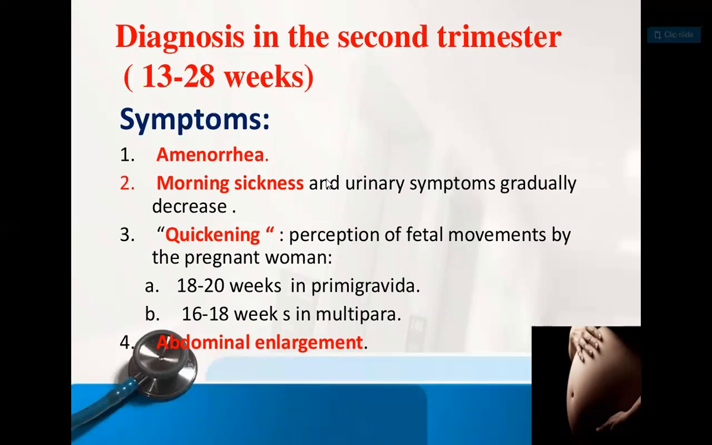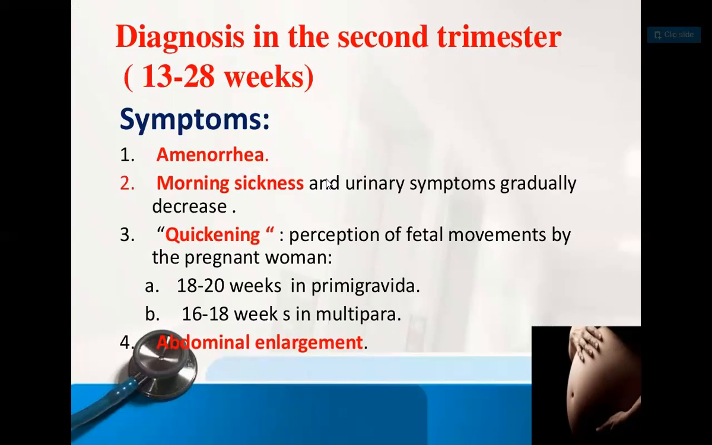Now we are going to see the diagnosis in the second trimester. The second trimester is about 13 to 20 weeks, also called the mid trimester. Then the symptoms and signs. What are the basic symptoms? That is amenorrhea, then morning sickness and urinary symptoms gradually decrease.